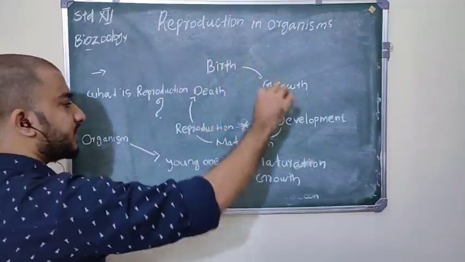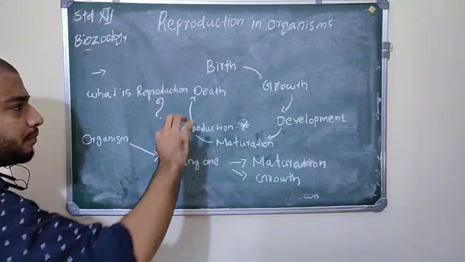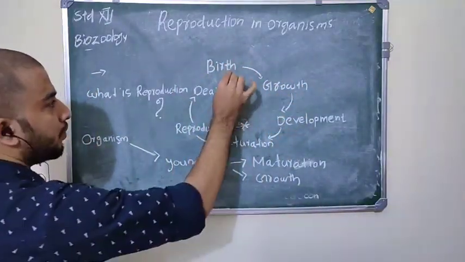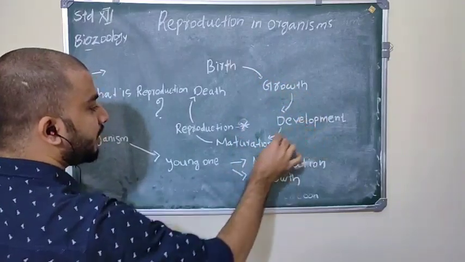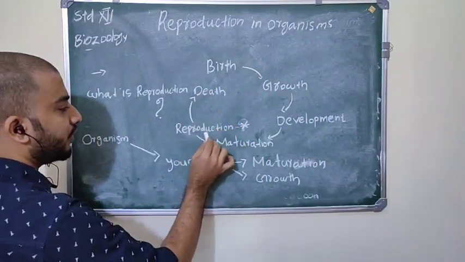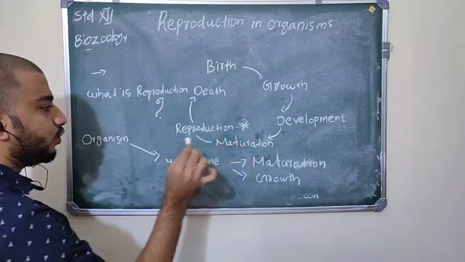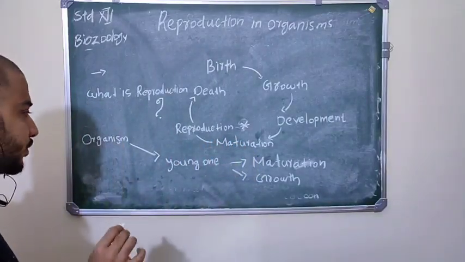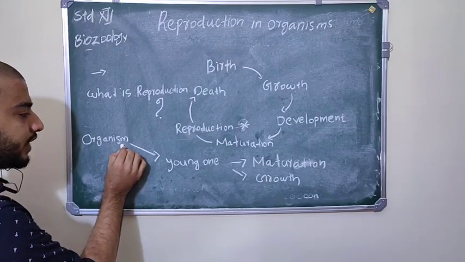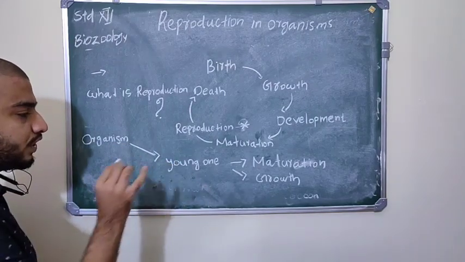So this life cycle continues. It is applicable in all living organisms: birth, growth, development, maturation, reproduction and death. Here in this chapter we are going to deal with reproduction. Reproduction means a biological process by which an organism produces its young one.